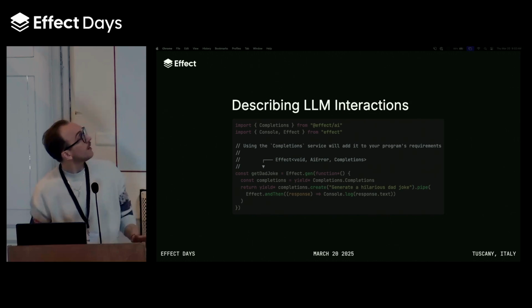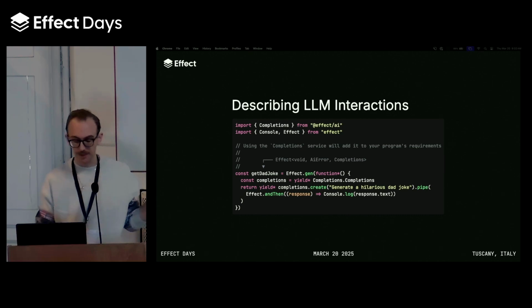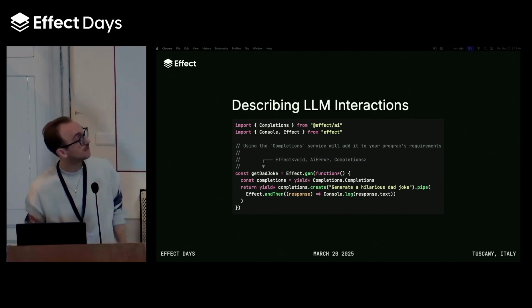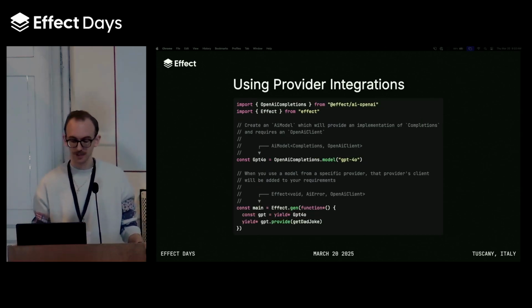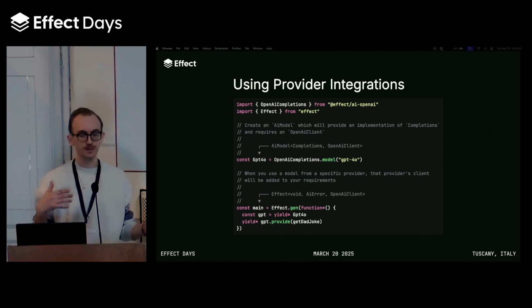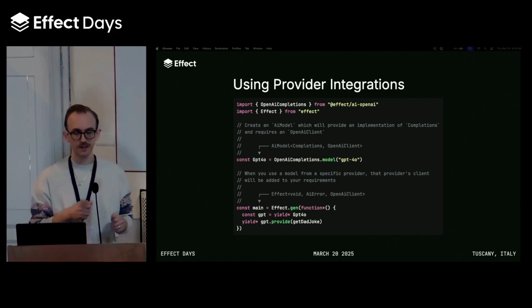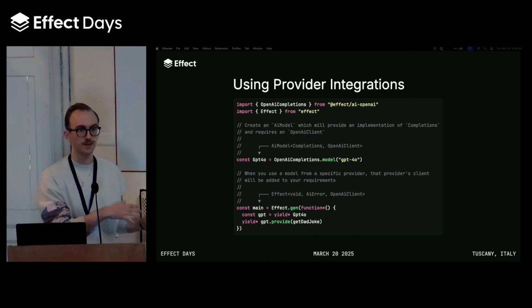So now that we've got a program where we're actually using an LLM to do something, right? We're trying to generate some text here. We can actually use one of Effect's provider integration packages to try to make the program runnable. So provider-specific integration packages, like I said, expose concrete implementations of services they support from the base package.